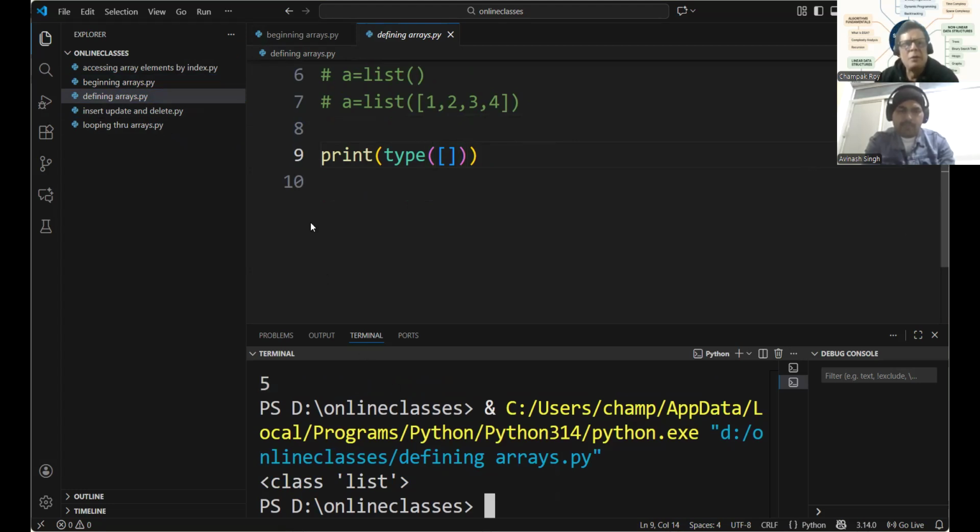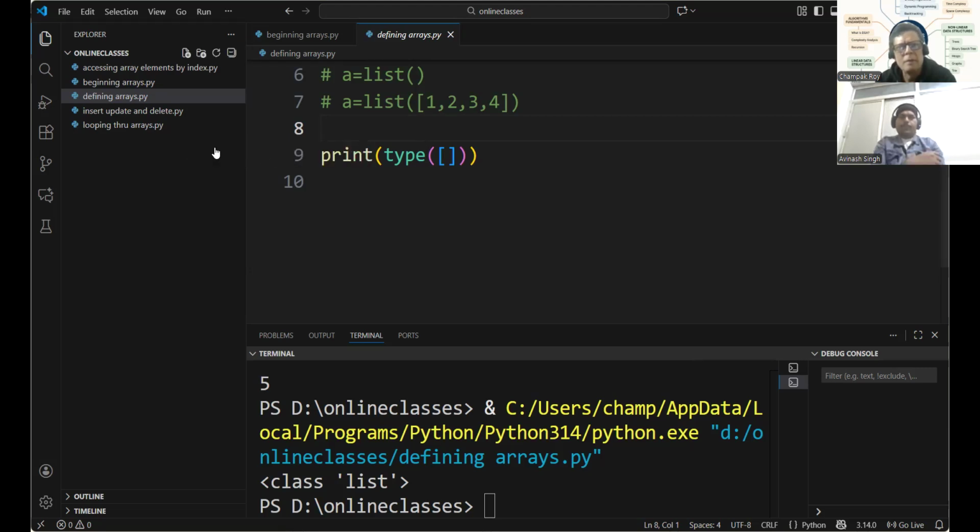Now there are four things: insert, update, delete, and search. Most data structures will have four functions or facilities. One is showing them. Then you can add new items, insert. You can remove some items, that is delete or pop, and we can change the value of something.